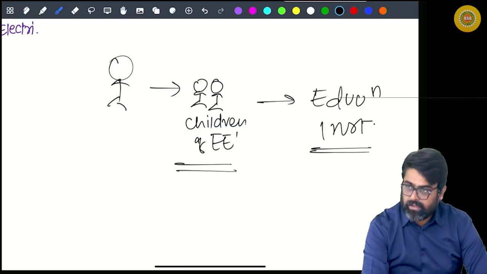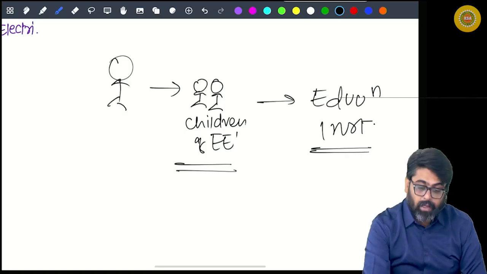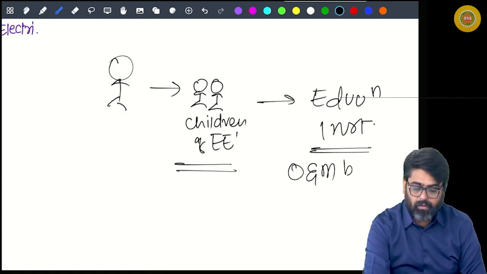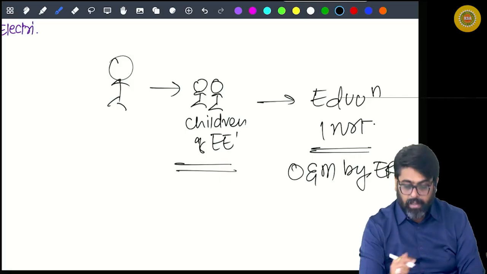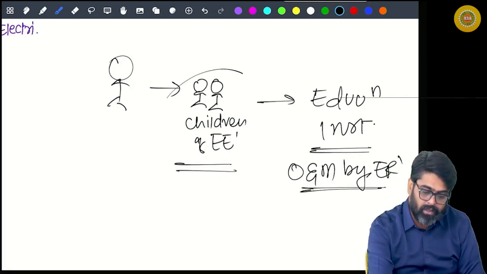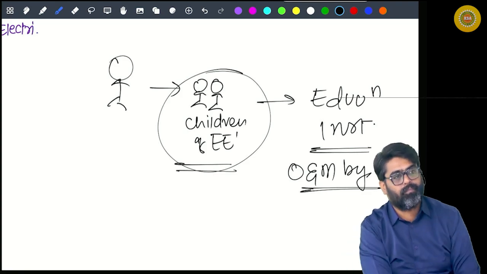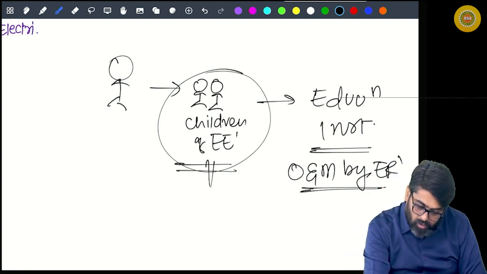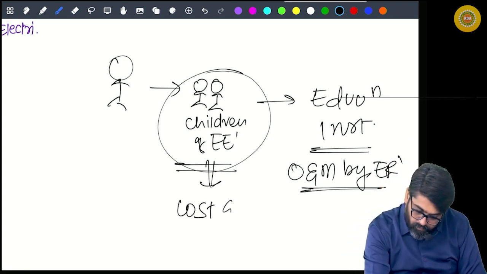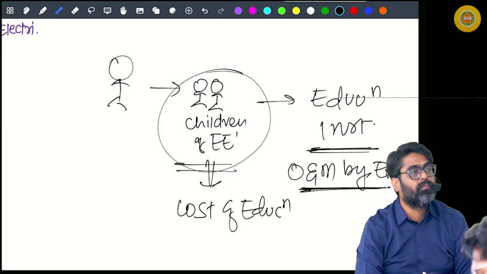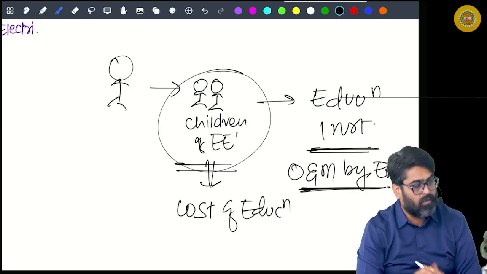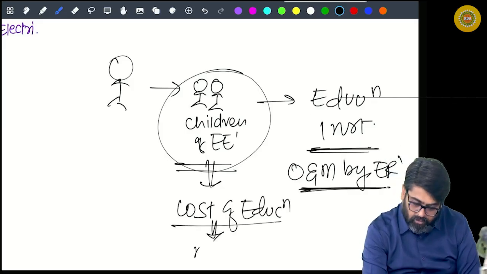Now this educational institution is owned and maintained by employer. In this educational institution, the children of the employee are studying. So their cost of education in this institution, which is owned by the employer, this cost of education is met by